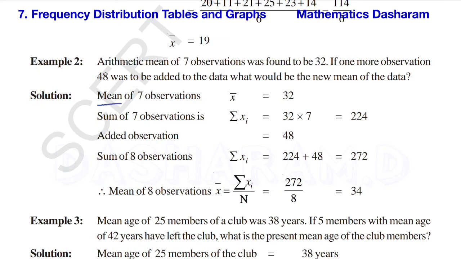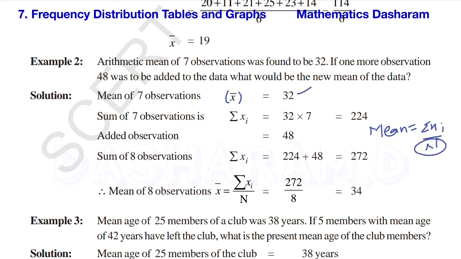See here, first the mean of 7 observations, that is x bar equals 32. Then the sum of 7 observations will become, see here, the mean formula is: mean equals sigma xi divided by capital N.